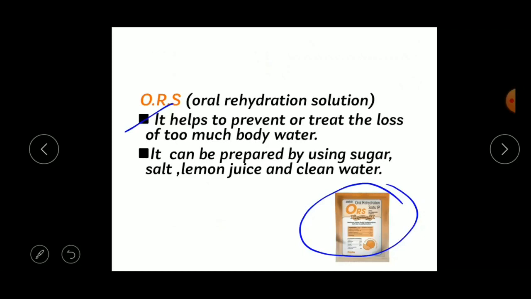The next point is, it can be prepared using sugar, salt, lemon juice and clean water. The ORS can be prepared at home. So this is about the ORS.